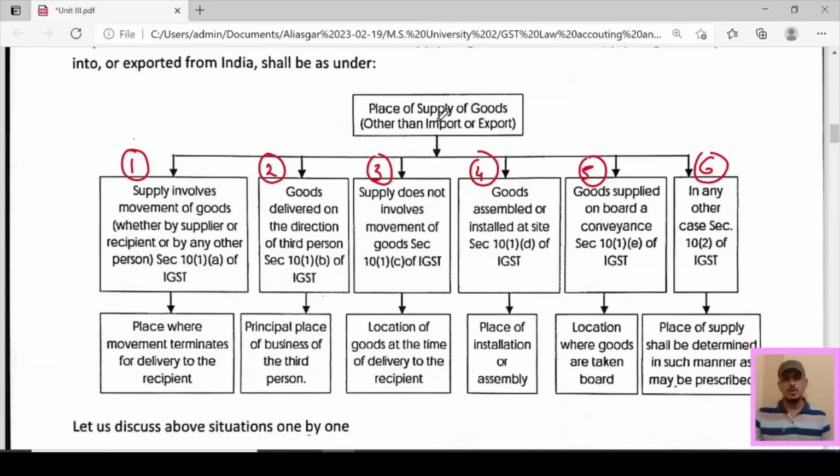Goods supplied on board a conveyance, section 10 subsection 1 clause E of IGST: location where goods are taken on board. In any other cases, section 10 subsection 2 of IGST: place of supply shall be determined in such manner as may be prescribed. So let us discuss all these cases one by one.